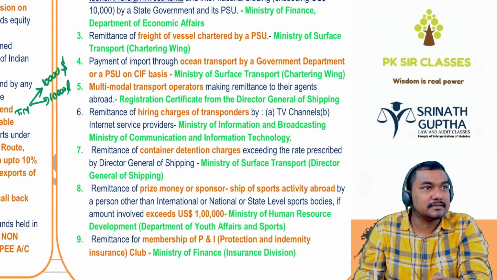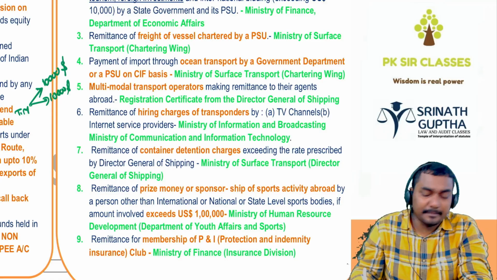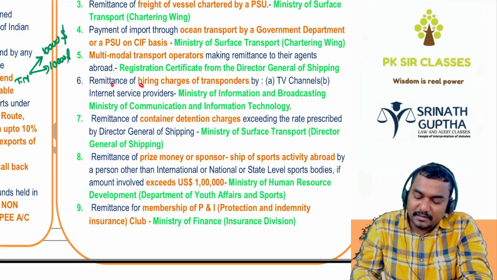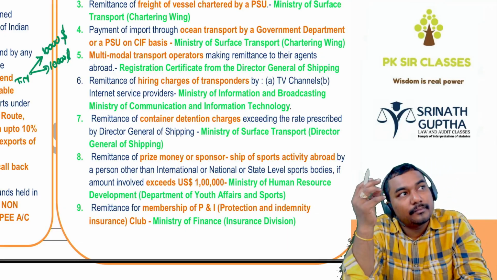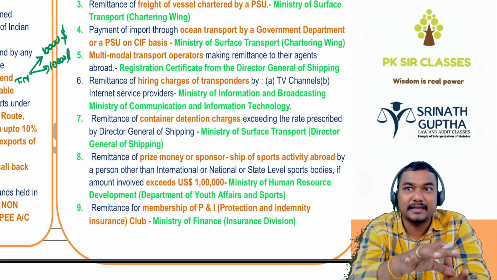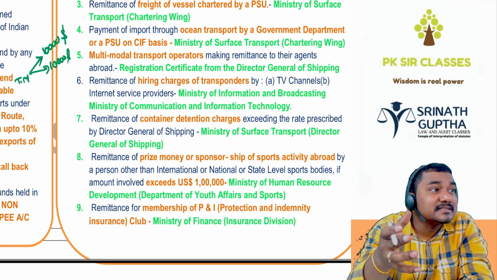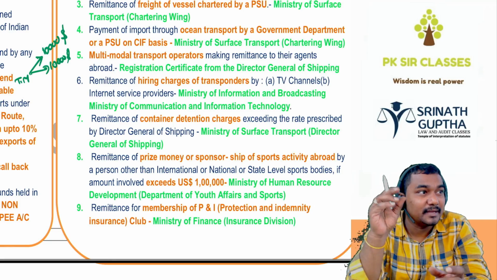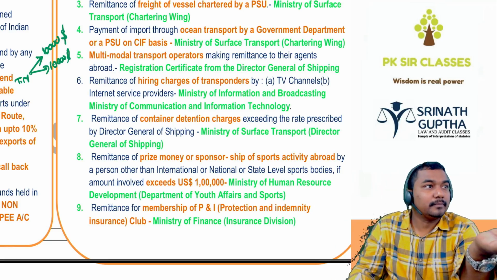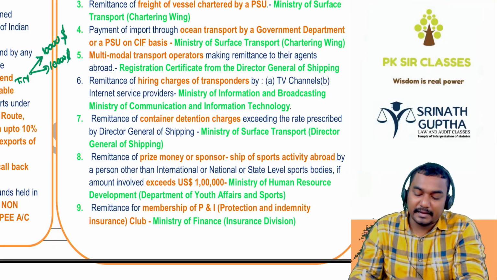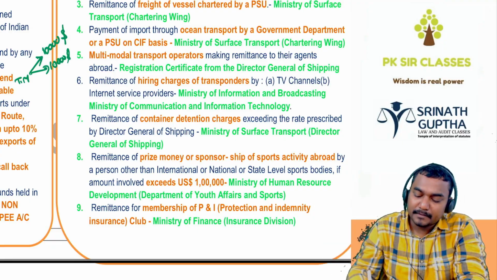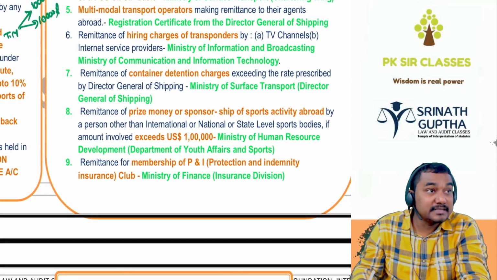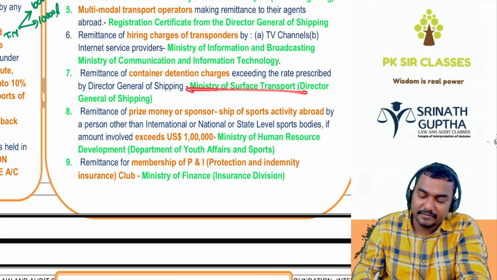Multimodal transport operators, if we want to make the payment, you should take the permission of the Director General of Shipping. And remittance of the hiring charges of the transponders. If you want to telecast foreign channels in India like CNBC, wildlife, Discovery, BBC, you have to pay some amount to those foreign channels. For that, foreign exchange is allowed, but you have to take the permission of the Ministry of Information and Broadcasting. And remittance of the container detention charges is allowed, but you have to take the permission of the Ministry of Surface Transportation.